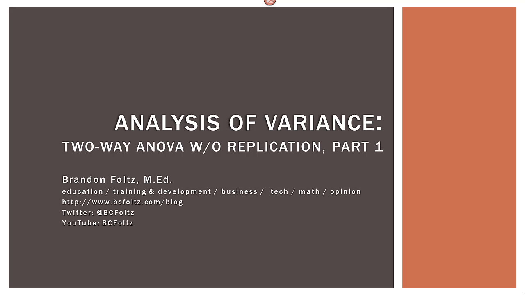There are several types of ANOVAs. In this video, we will be focusing on the two-way ANOVA, which comes in 2 flavors, without replication and with replication. We will be learning about the two-way ANOVA without replication, also known as the completely randomized block design.